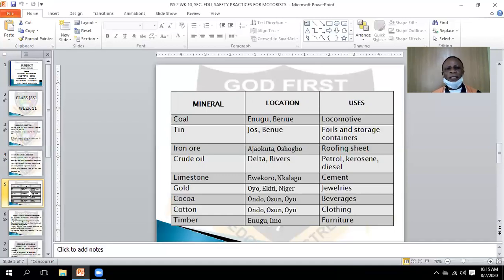What of crude oil? Nigeria depends on this. Crude oil, we can get it from Delta and Rivers States. Crude oil, people can get it in Warri.